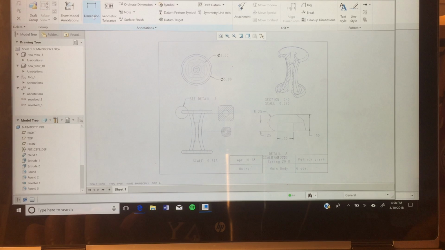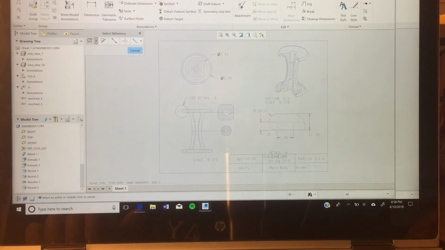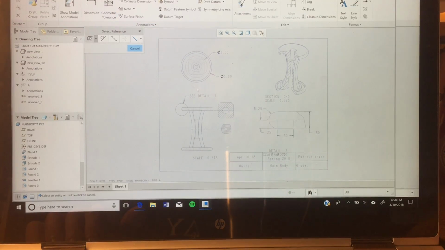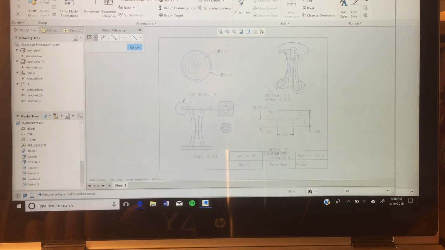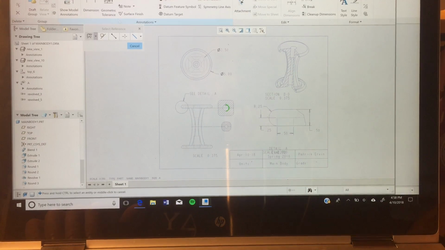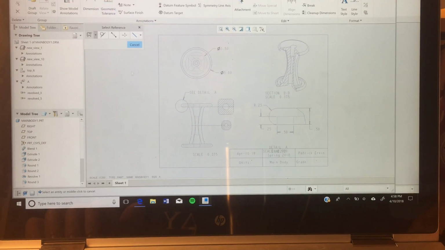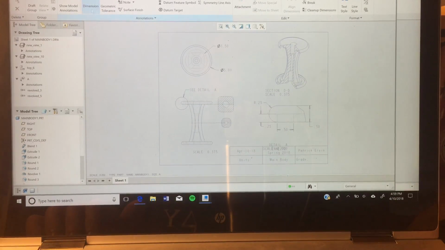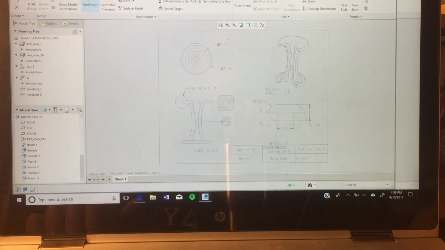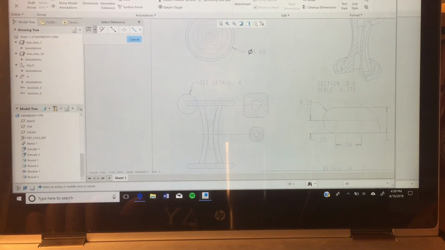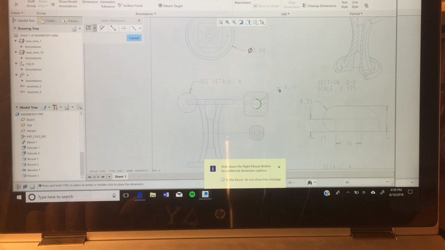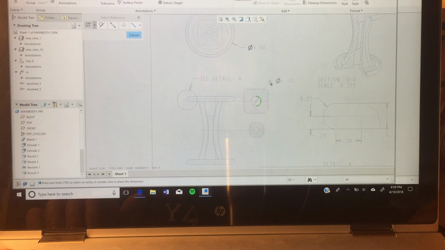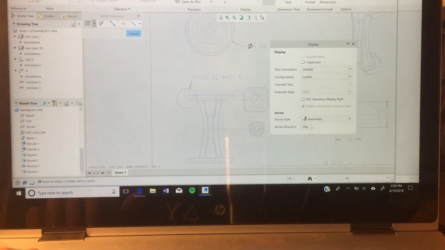And again, if one of your dimensions is off, you can always just go back into the drawing and change that. And I don't know why that's popping up like that. Like I said, diameter, we want that. And we also want to flip that as well.